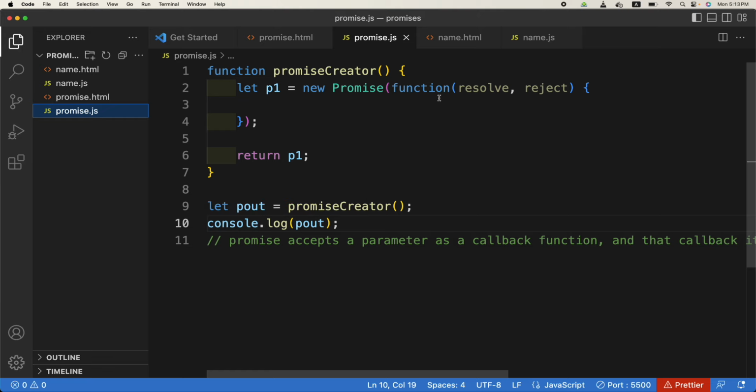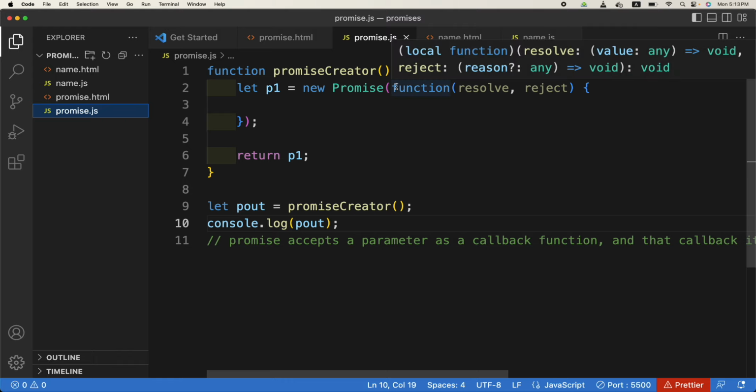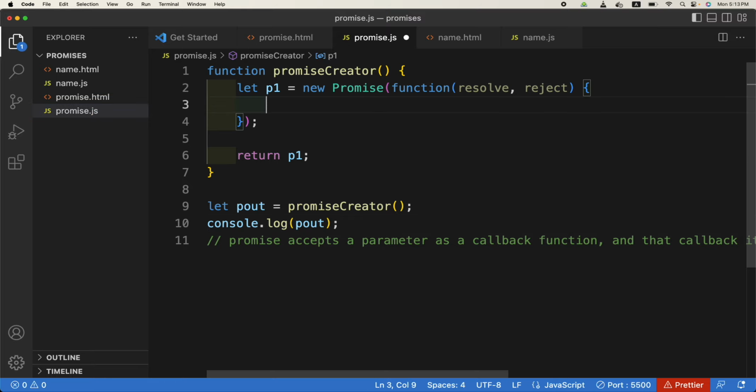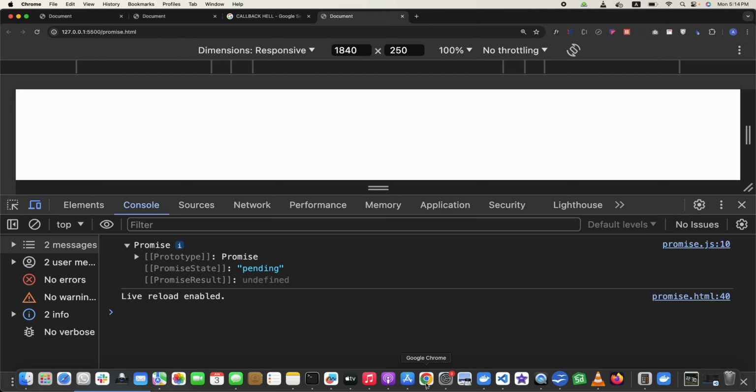So when will we know that something has happened, that this promise is successful? Inside this callback function, these are the two functions which are passed. One is resolve, the other one is reject. If we run the resolve function, the first parameter in the callback function, it means this promise has been resolved. In the bread analogy, what would it mean? That you have been given the bread, right? So if we check that console.log now,